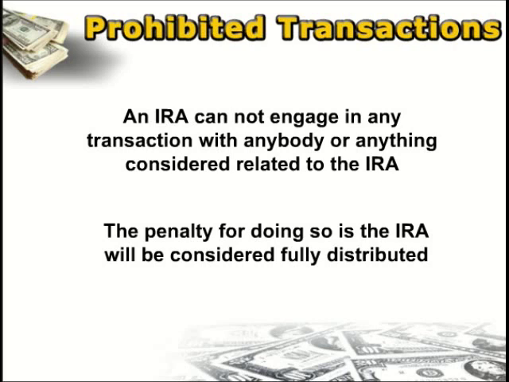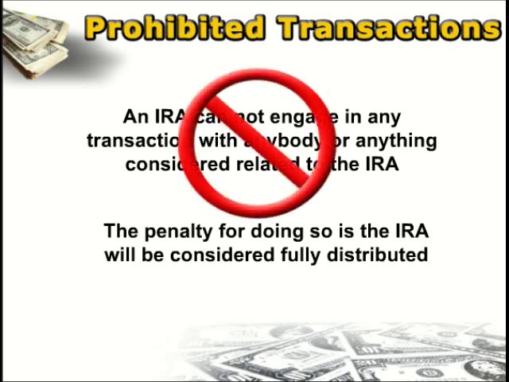And at its most simplistic, these prohibited transaction rules say this: your IRA is not allowed to engage in any transaction with anybody who is considered related to the IRA owner. If the IRA does engage in a transaction with one of those related parties, it's basically the death sentence for the IRA. Your IRA is going to be considered completely and fully distributed at that point in time.